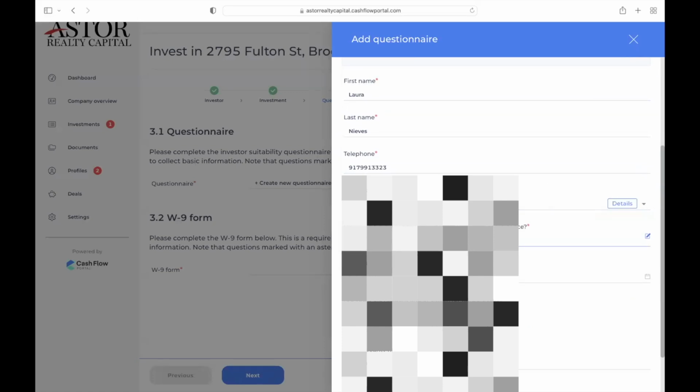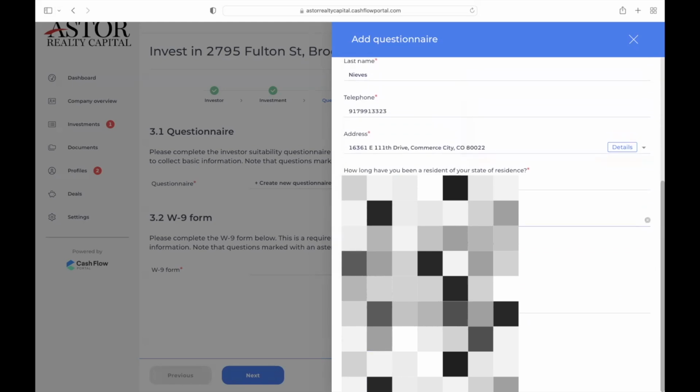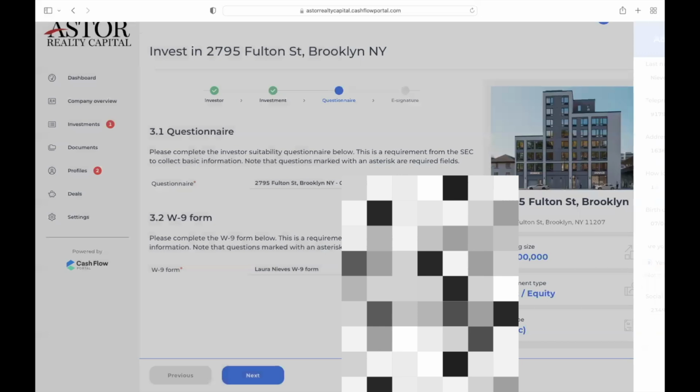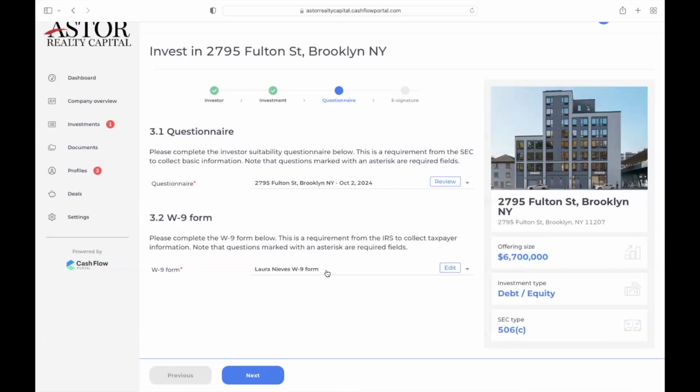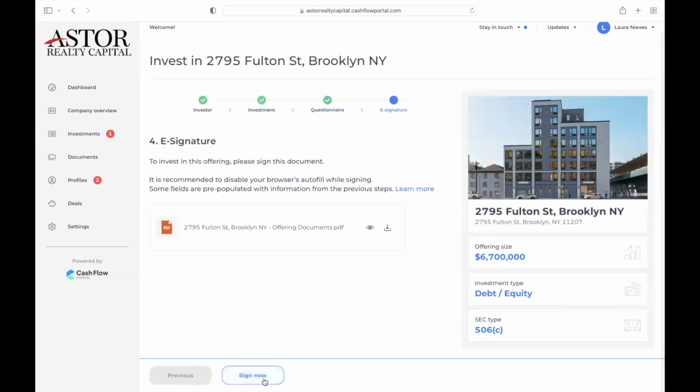So let's see. Again, I will do my personal information. Yes, I am a US resident, and we can click here. And then again, it pre-populates me into a W-9 form, which is very important.